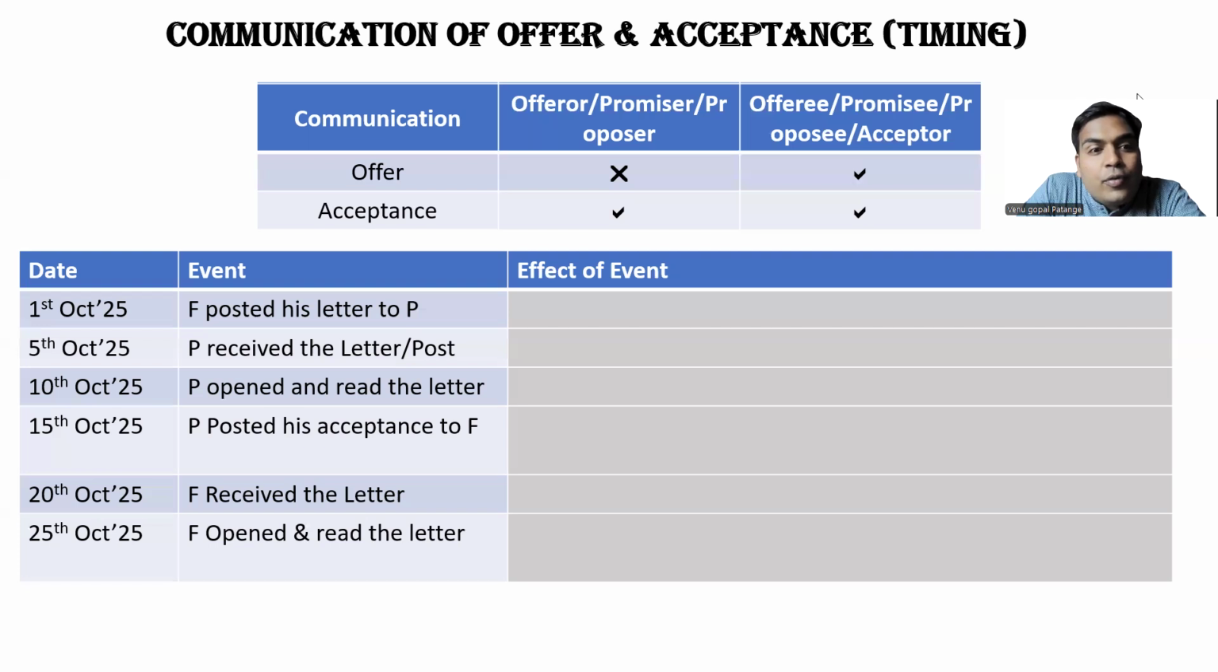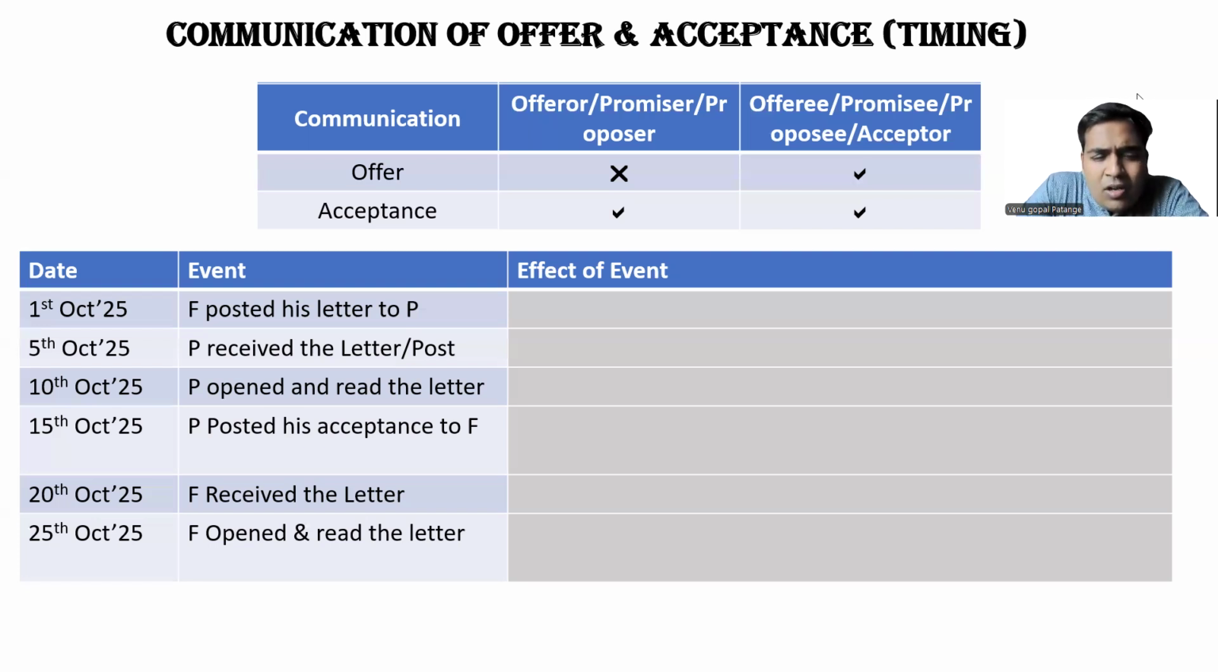from F's point of view, from the offerer's point of view. F received the letter on 20th, and F opened and read the letter. The moment F read the letter, then we'll say the communication of acceptance got completed from P's point of view. So F is the offerer, P is the offeree.